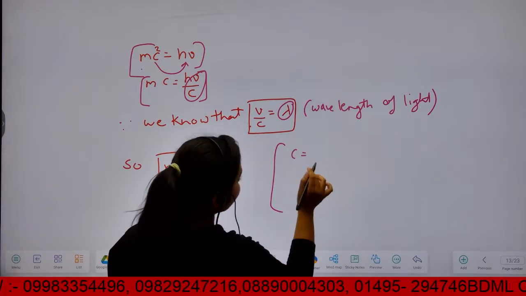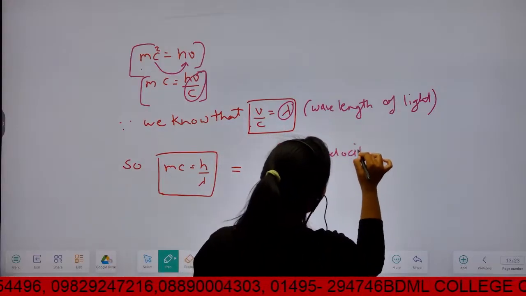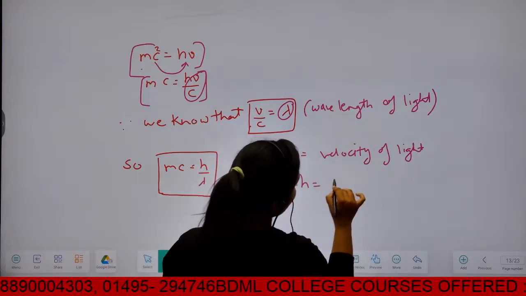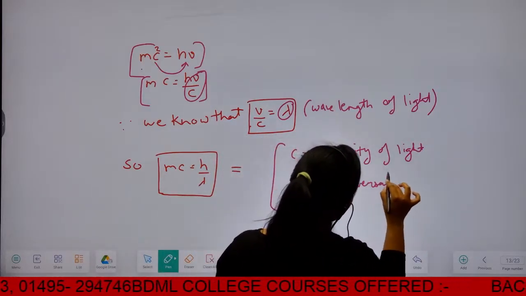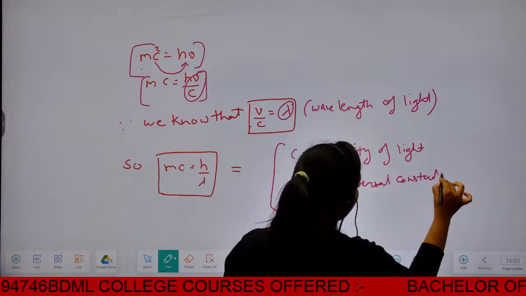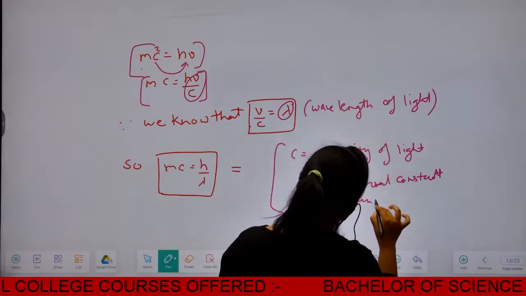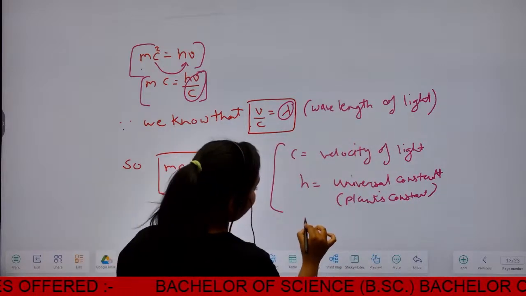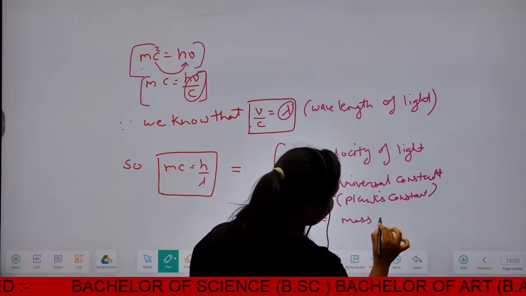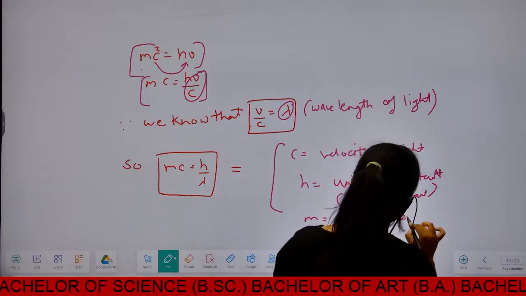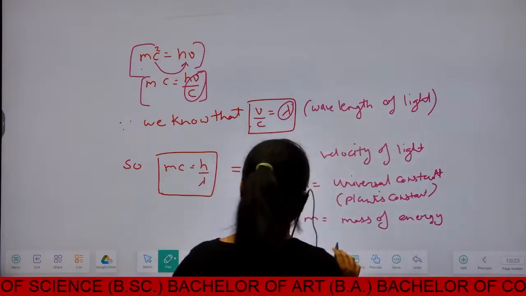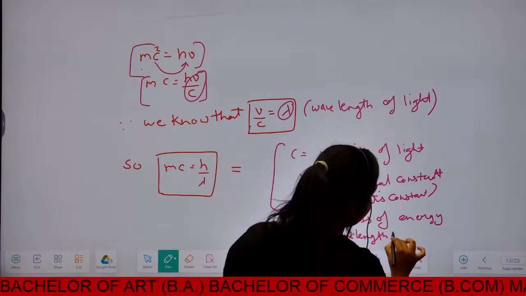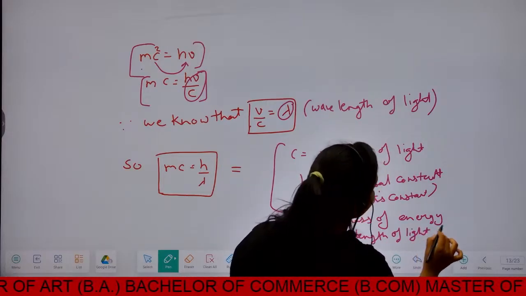Here c is the velocity of light, and h is a universal constant, also known as Planck's constant. m is the mass, and lambda is the wavelength of light.